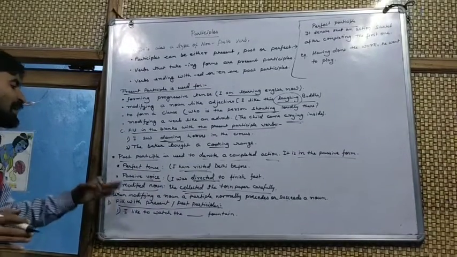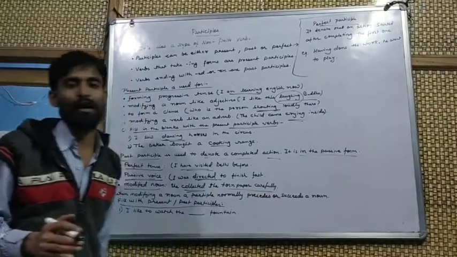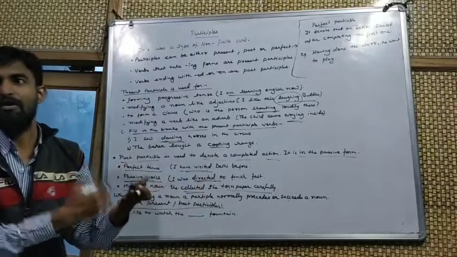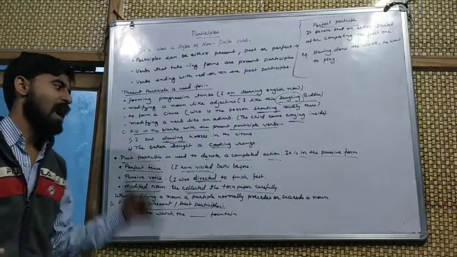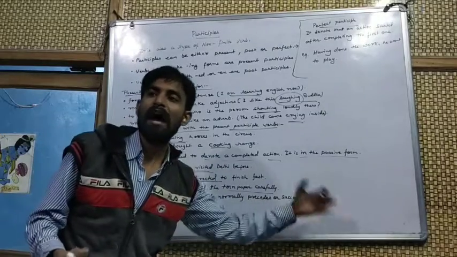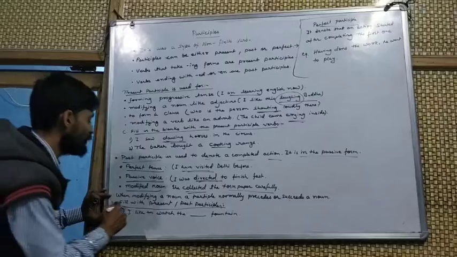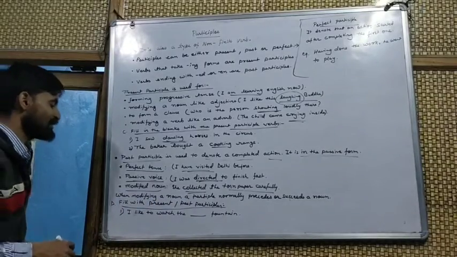When modifying a noun, a participle normally precedes or succeeds the noun. Precedes means it is placed before a noun, or it can be placed after the noun, which means it succeeds the noun. Just like fill with the present and past participle. I have taken an example from your exercise.